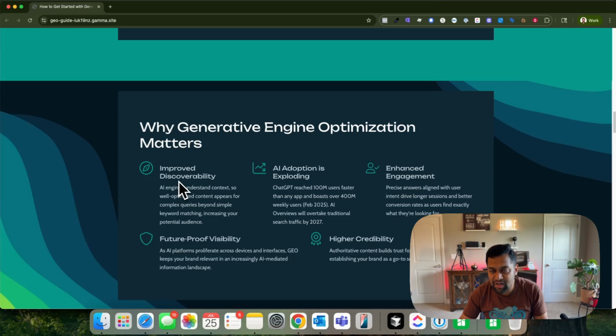Because these search engines are eating up organic clicks. So with GEO, your discoverability will increase, and AI adoption is also exploding, which is another important aspect of why it matters. People are using Perplexity, Gemini, Claude, and ChatGPT more and more. They are getting answers immediately. With AI mode in Google, think about it.